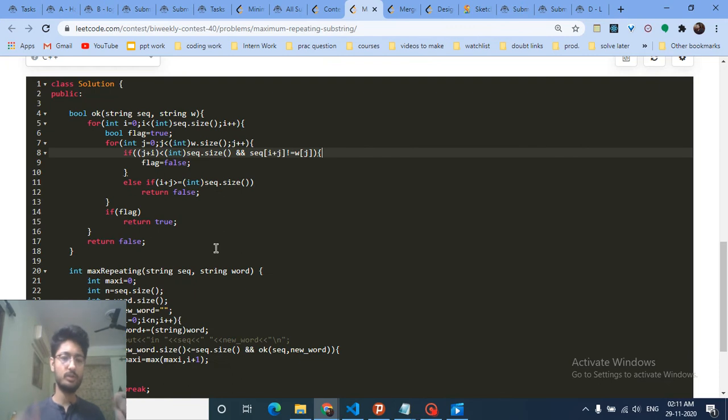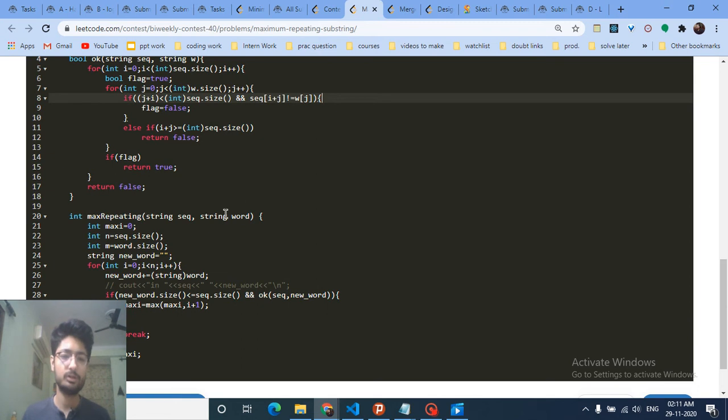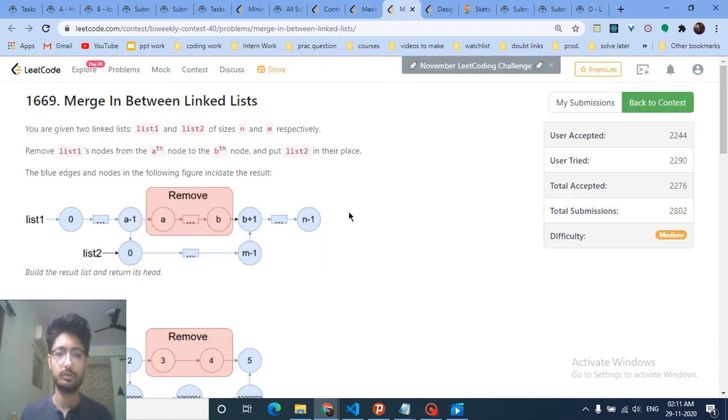You can watch the code in the description, so it will be helpful, and it's just a simple logic of matching. So it doesn't require any important logic. It's just brute force. The second problem is quite nice, I will discuss it in the last.